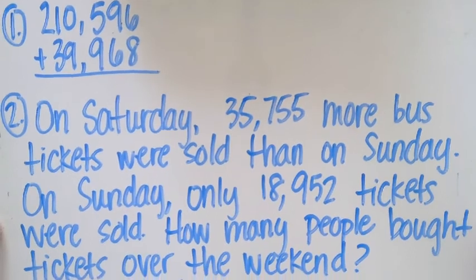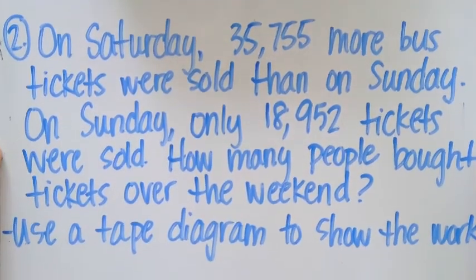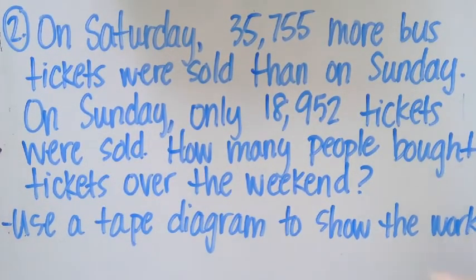All right, and number 2, only 2 questions for your assignment. Number 2, on Saturday, 35,755 more bus tickets were sold than on Sunday. On Sunday, only 18,952 tickets were sold. How many people bought tickets over the weekend? Saturday and Sunday are the weekend. You do need to use a tape diagram to show the work. You can show your work additionally as a standard algorithm as well.